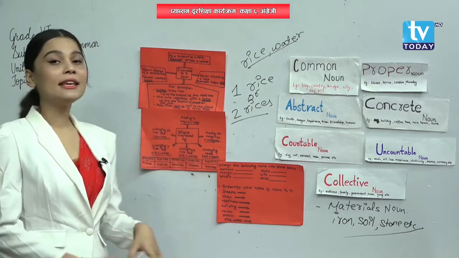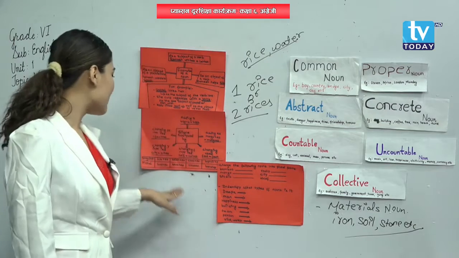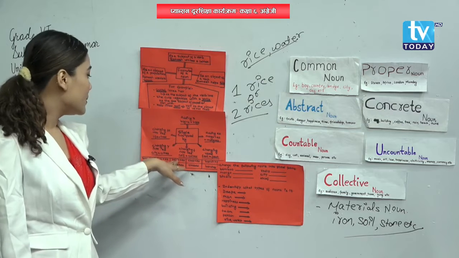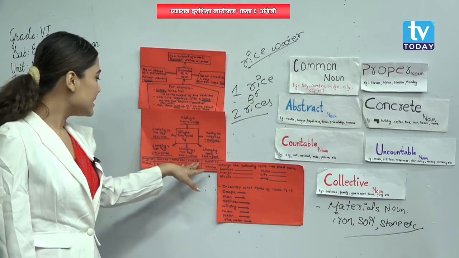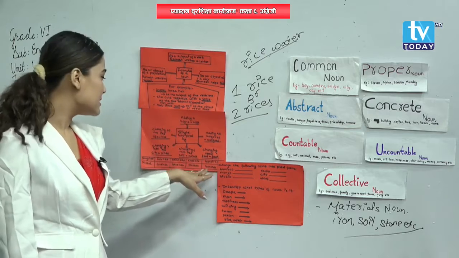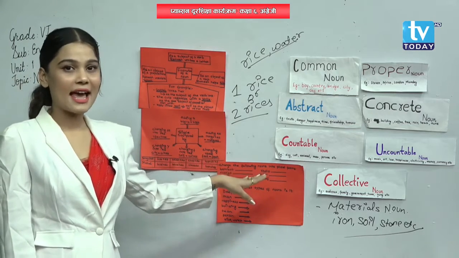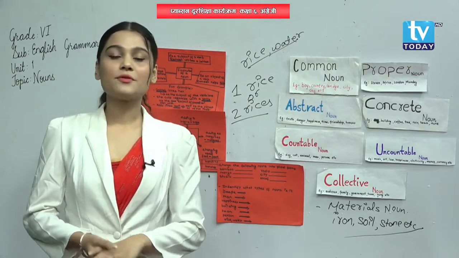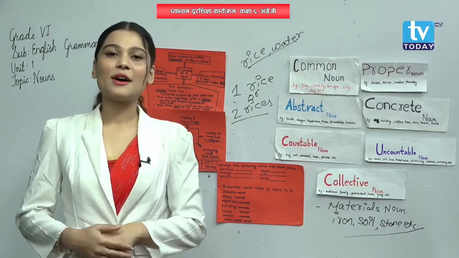If we add es over here, then it becomes a plural noun. Like for example, bus plus es, buses. Brush plus es, brushes. Class plus es, that is classes. Bench plus es, benches. Yes or no? So these are the examples of plural nouns, singular nouns into plural nouns. Did you get me?